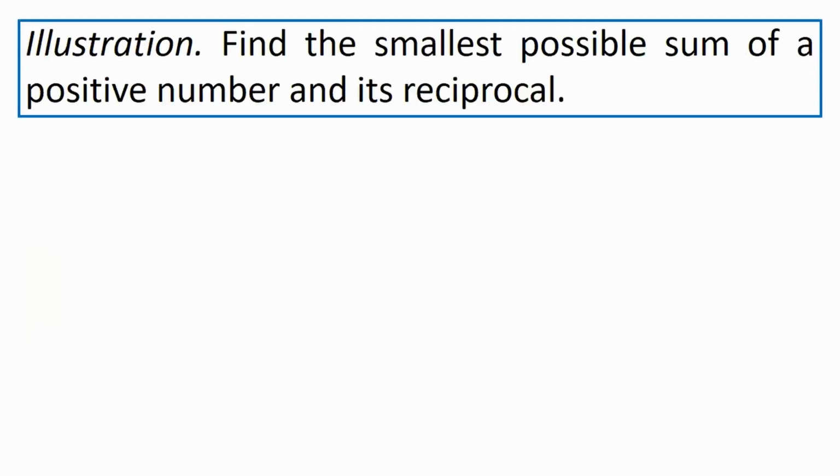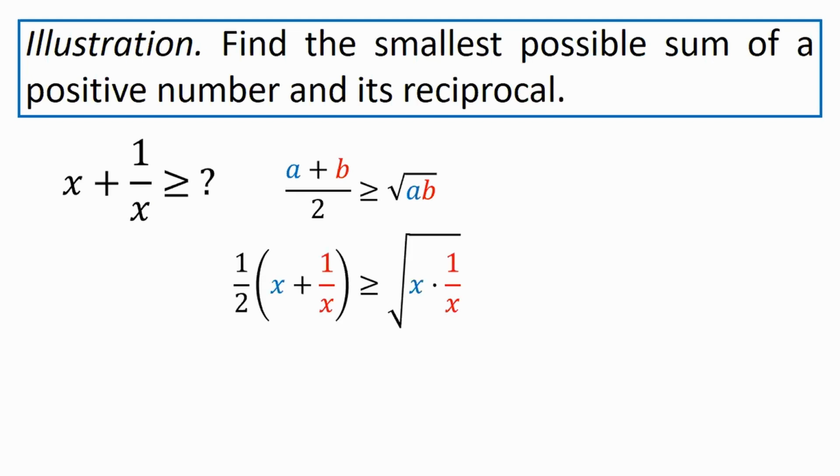Here's an illustration. Find the smallest possible sum of a positive number and its reciprocal. If we let x be the positive number, then we want the minimum of x plus 1 over x. Note that this is a sum, so we can use the AM-GM inequality here, where the two numbers a and b are going to be replaced by x and 1 over x. On the left side, the larger side, that's half the sum. On the right side, which is the smaller side, the geometric mean would be the square root of x times 1 over x.